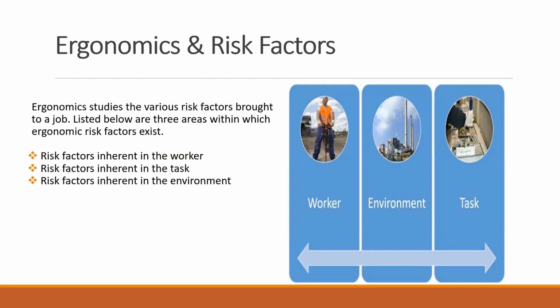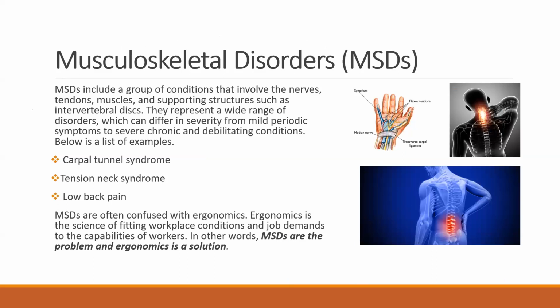Similarly, if the worker is very good and the task which he is going to perform is also fine, but the environment where he is performing the task is very humid, contains moisture, or has very high heat, in this case also an effect on human health is possible. So all these factors are responsible for ergonomics. These are the contributing factors which can cause us ergonomic problems.